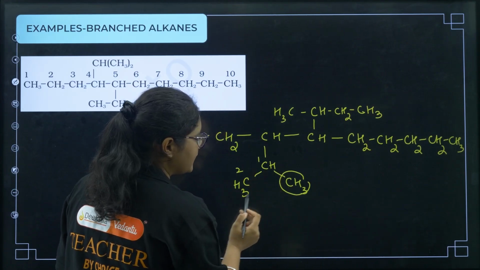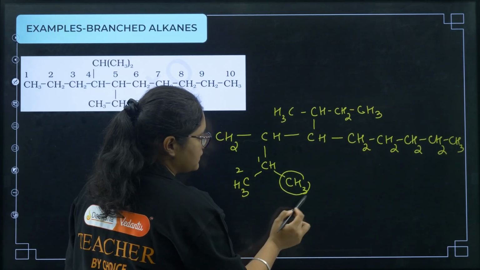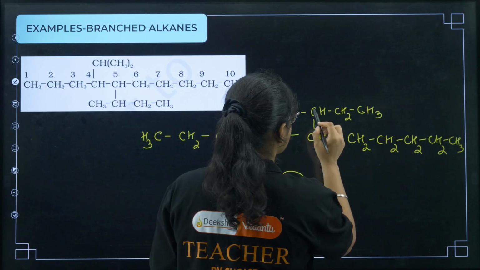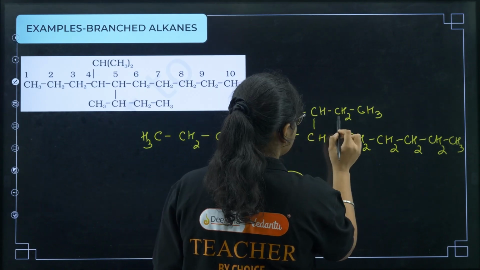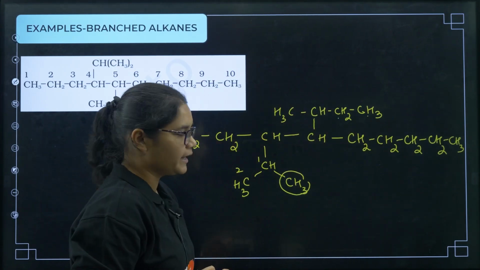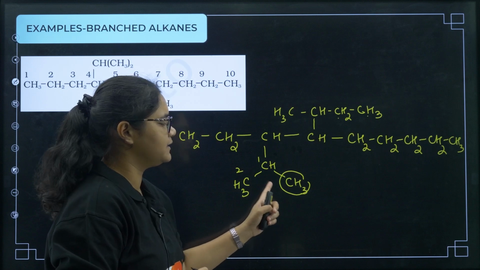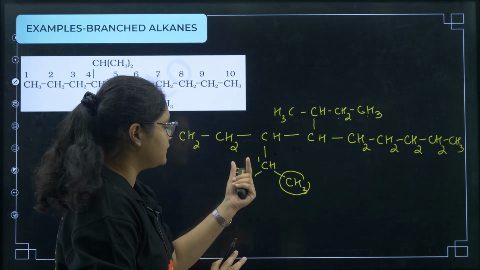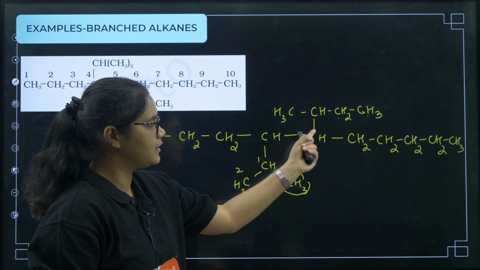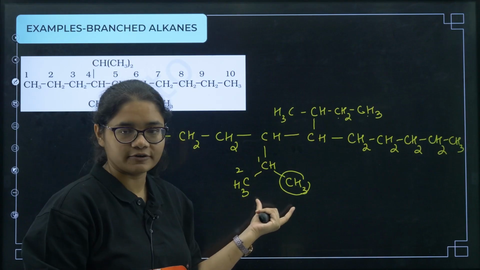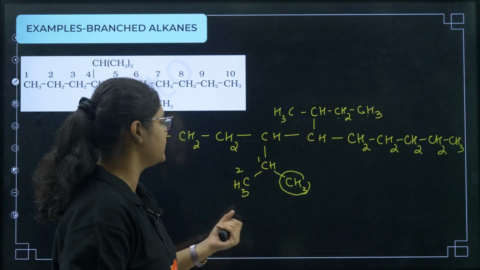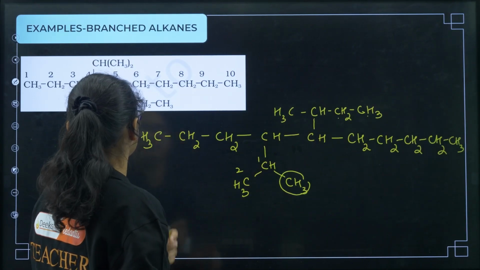So 1 methyl ethyl. Okay, this is 1 methyl ethyl, and this one you can write down as 1 methyl propyl, right? This is 1 methyl propyl, this is 1 methyl ethyl. Now you see the name here, 1 methyl ethyl, here 1 methyl propyl. This one will come first, according to the alphabetical order. So that is why you have to name it in such a way, right?